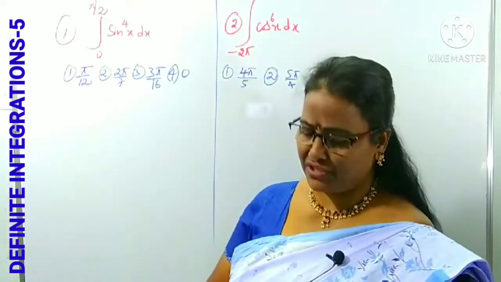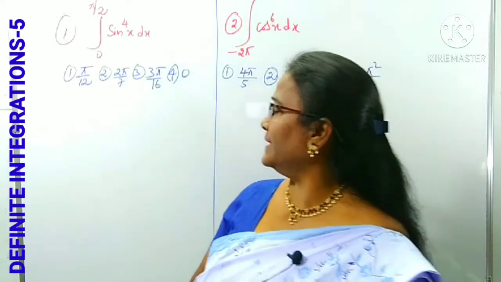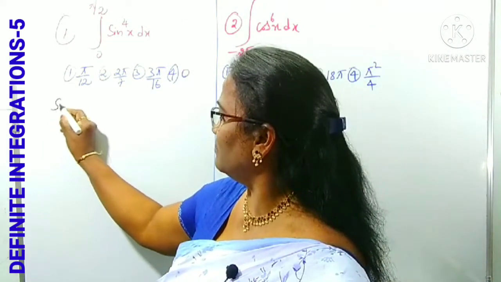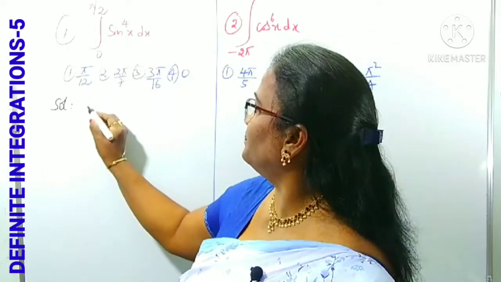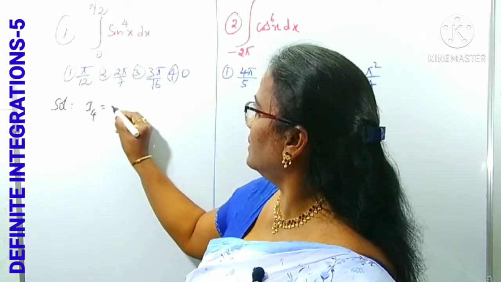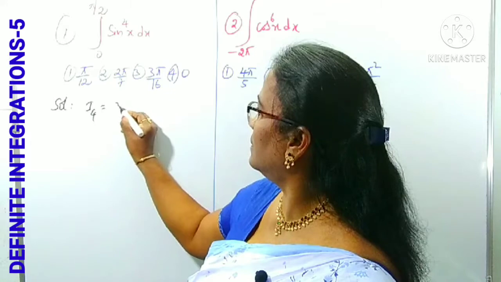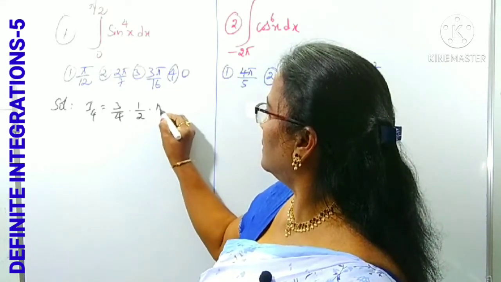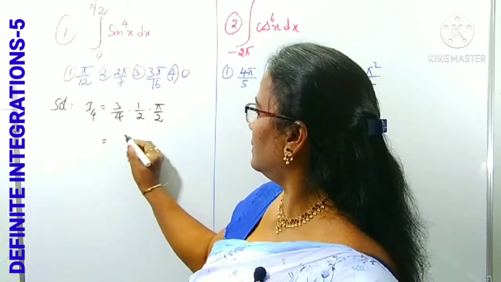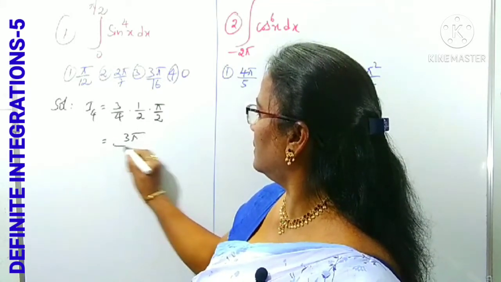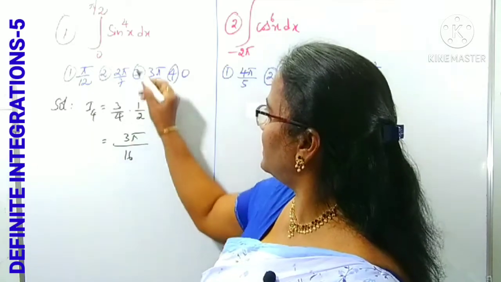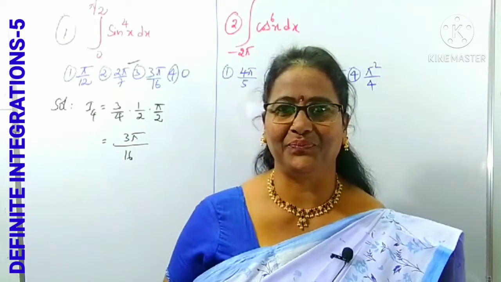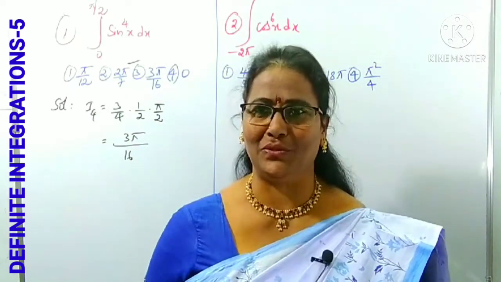The 4 options are also given. We get this solution simply, in one step. Yes, 3 pi by 16 is the answer. That's it. Within 2 seconds, we can get the solution.